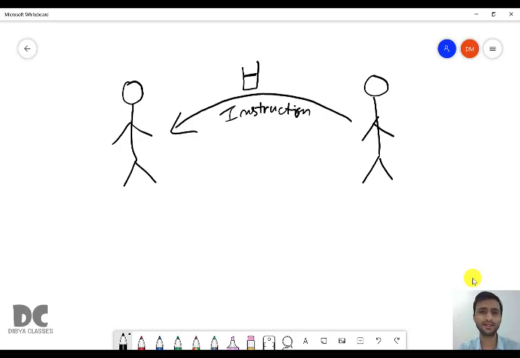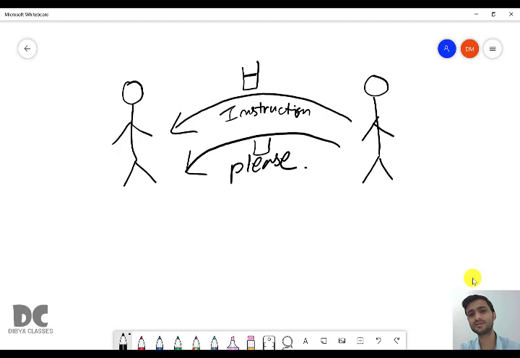And then he tells you, after drinking the water, please keep this glass in the kitchen. So now there are two instructions.